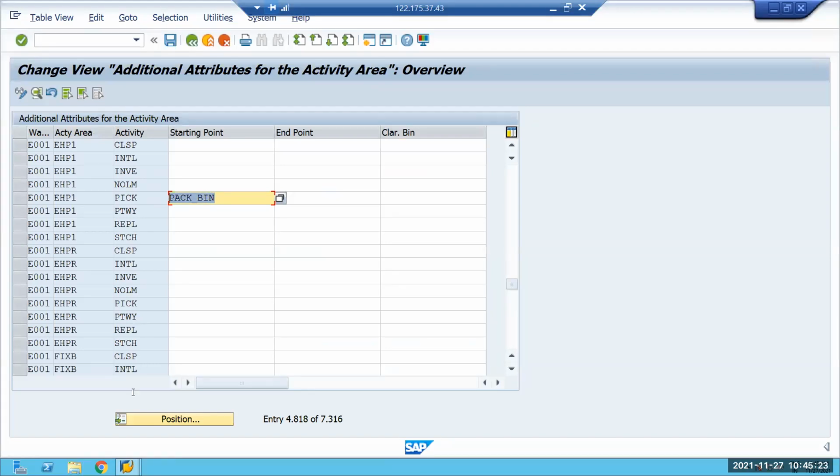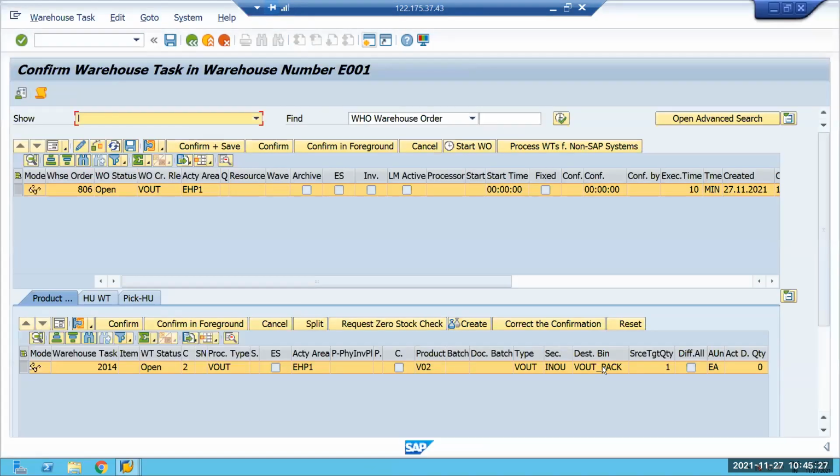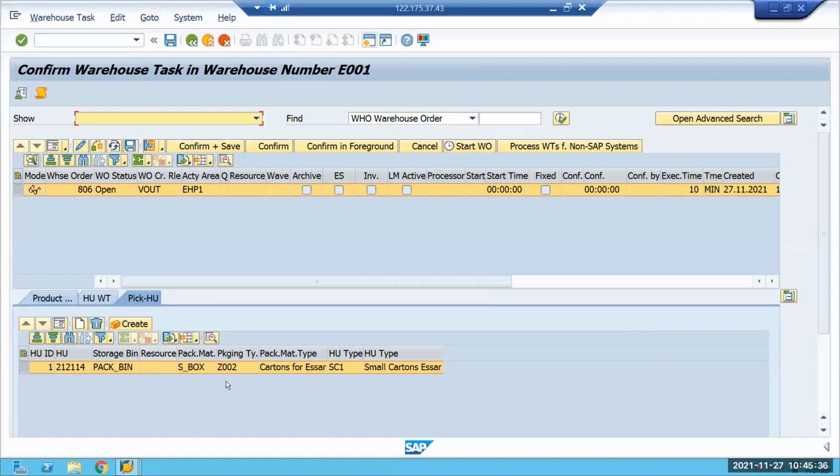The system is now proposing VOUT pack, which is fine, but when I confirm the package, it is going to the pack bin because of the Sabre transaction. Is any option there for this? Because here the storage bin is the pack bin. That's why when I confirm the task, it is going to the pack bin.